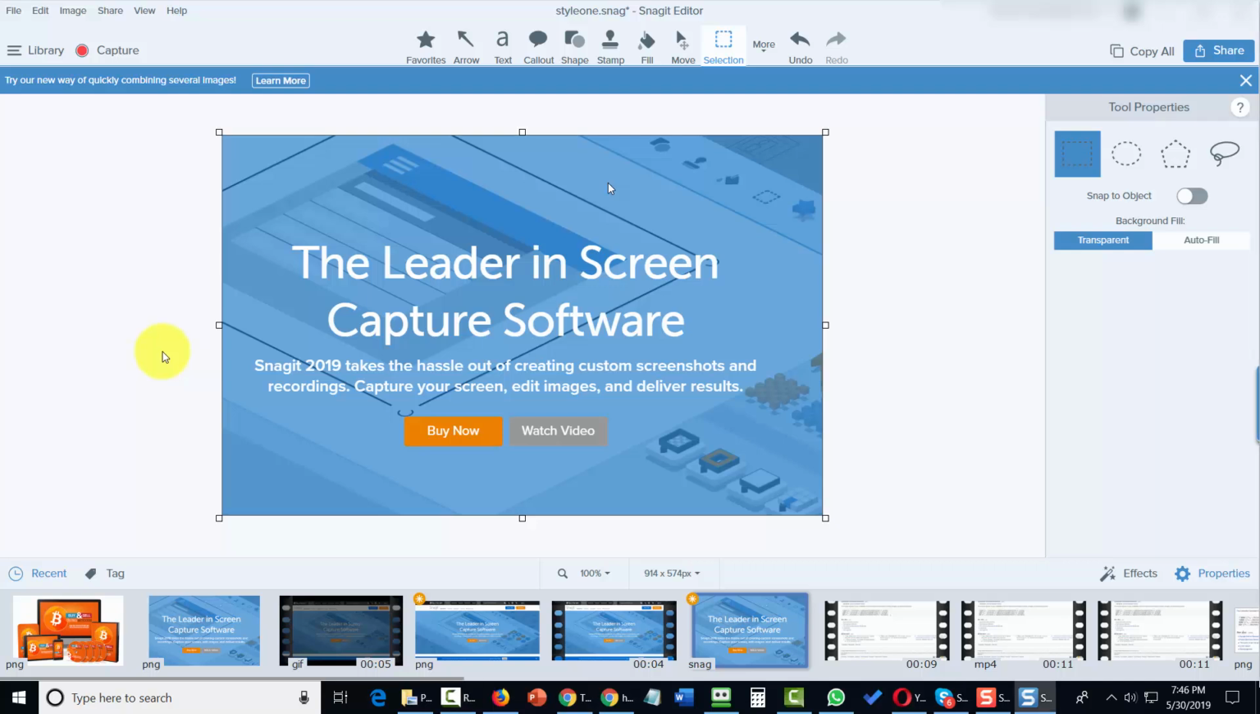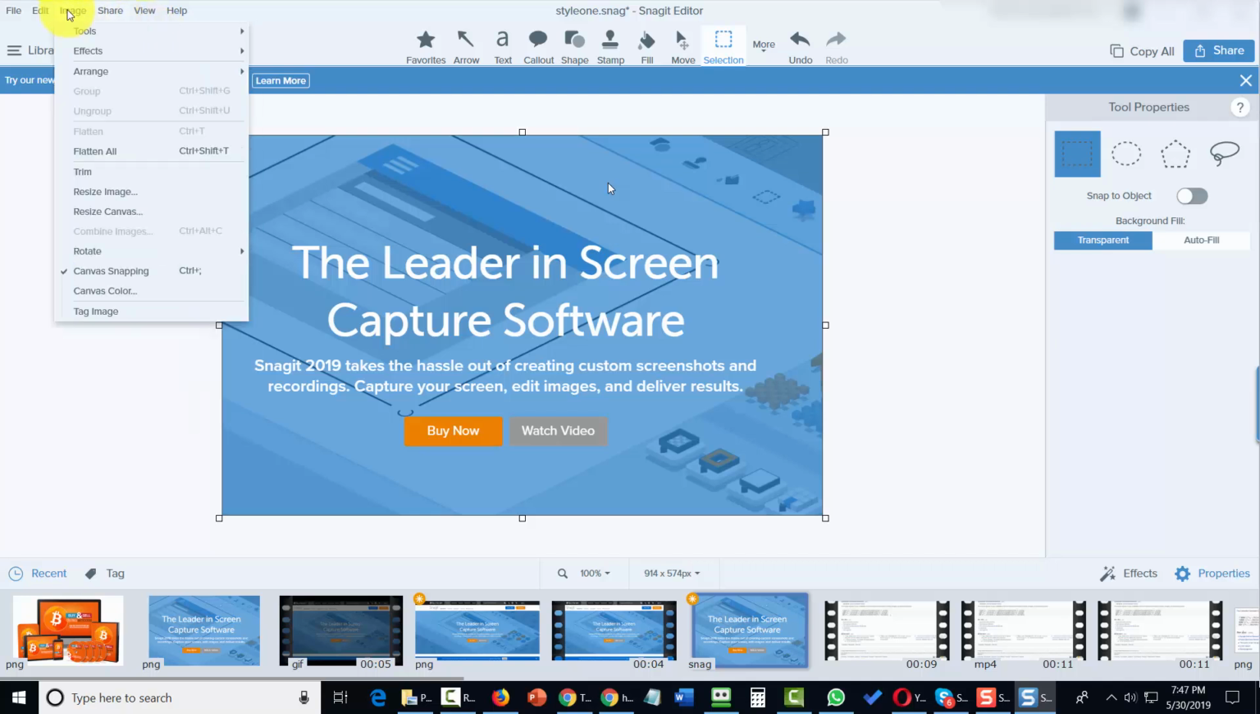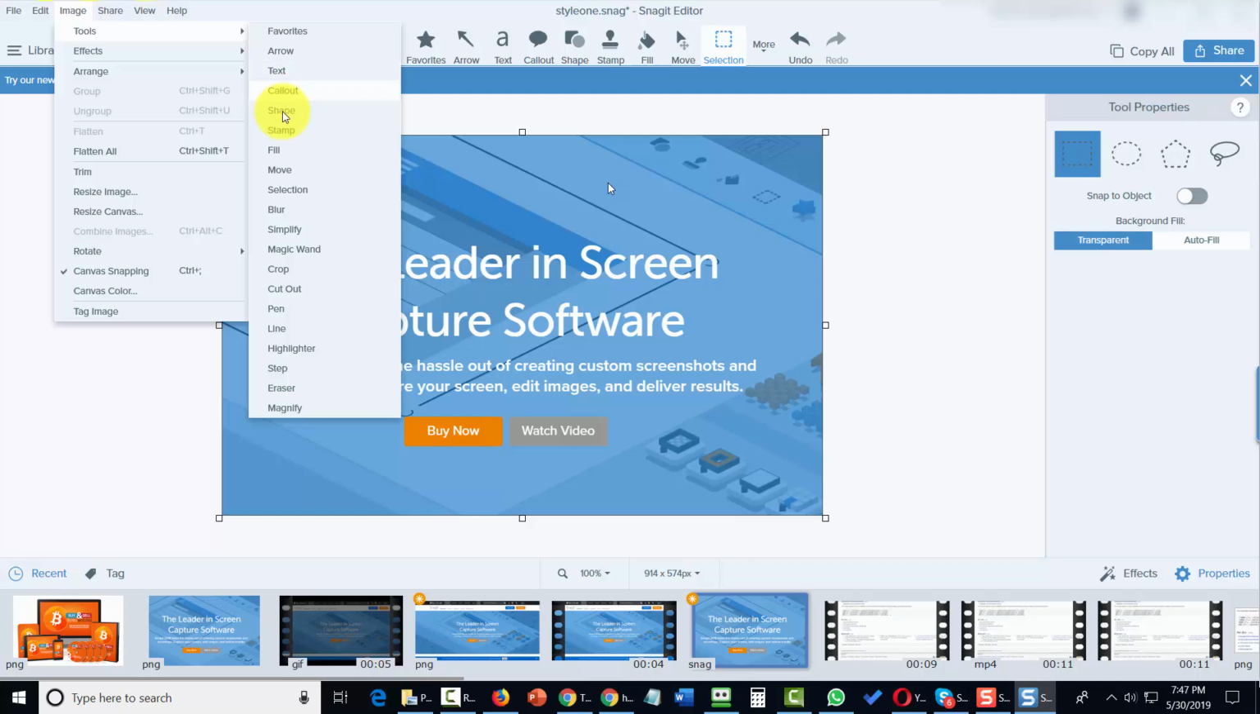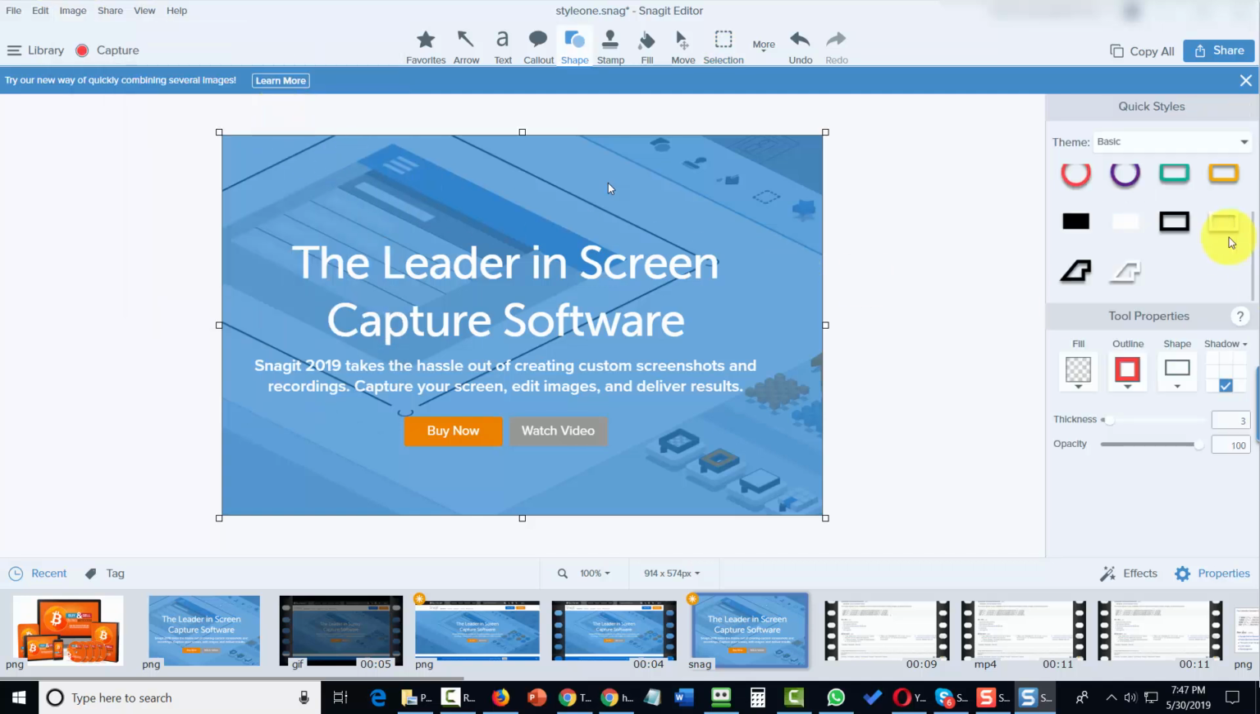Welcome back. Now in this video, we are going to work with the image menu and we're going to go to the tools menu. When we go to the tools menu, we're going to then look at the shape element. You're going to notice then that that gives us styles to work with. That means then each one of these styles can be operated with the tool properties.